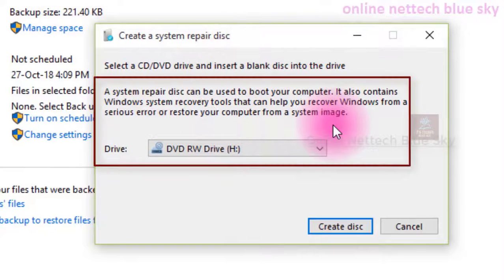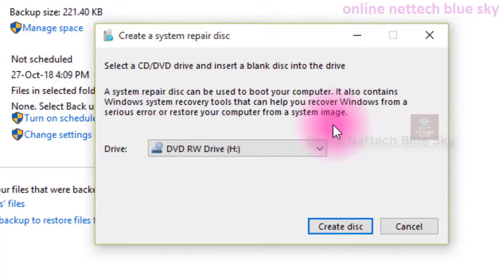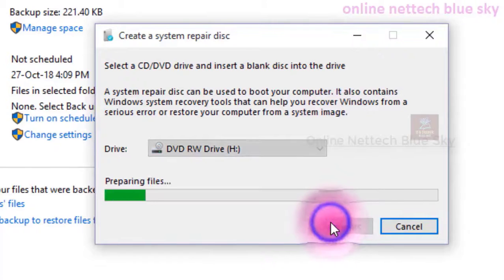So why use a CD DVD? Because the main system reserved partition is bootable, when your computer starts it first checks the starting Windows program files. So this is the main file that is copied to your CD DVD by this repair disk program of your backup systems. So I'm just inserting my blank CD DVD and creating the disk.